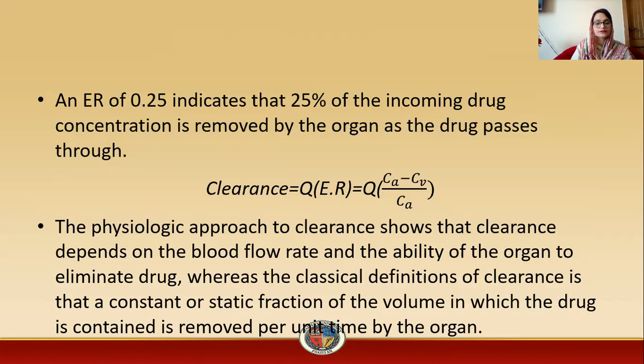So you can say that physiological organ clearance is the product of blood flow and the ability of the organ to eliminate the drug. That is the extraction ratio. It is more appropriate than the classical or conventional definition, that is, the volume of drug cleared per unit time.